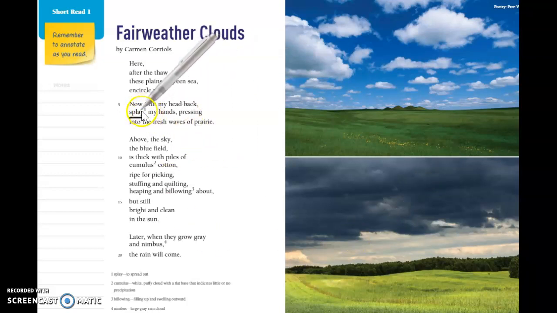I see this little number 1 next to the word splay, and I also see a 1 down here with the word. I also see that they included a definition. The definition is to spread out. So when I go back and reread, now I tilt my head back, splay my hands. It makes sense that splay means to spread out. So the author is talking about spreading out her hands.